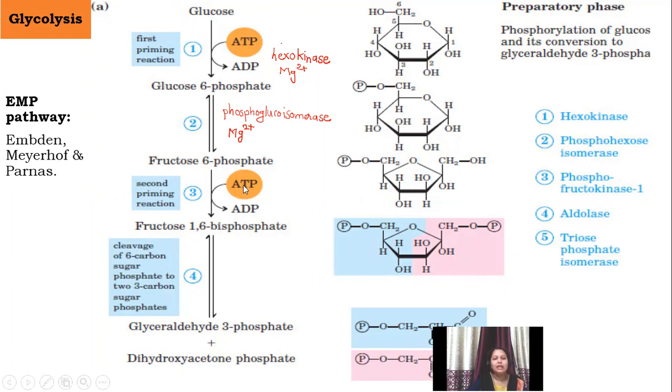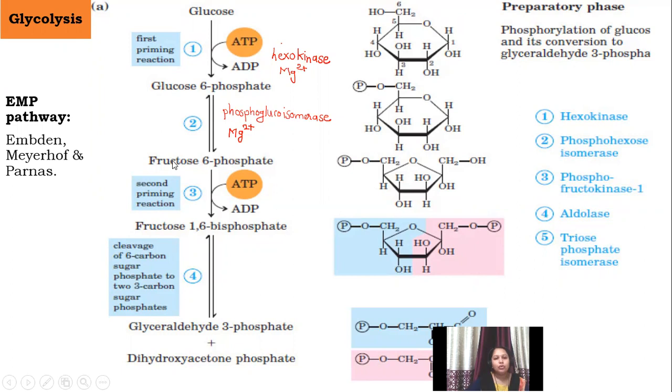As there is involvement of another energy rich compound, ATP, this is the second priming reaction, or second stage in the preparatory phase, where the glucose is making itself ready to generate energy rich compounds. Initially it uses ATPs from the cytoplasm, and at the end of glycolysis these ATPs are returned to the cytoplasm again.